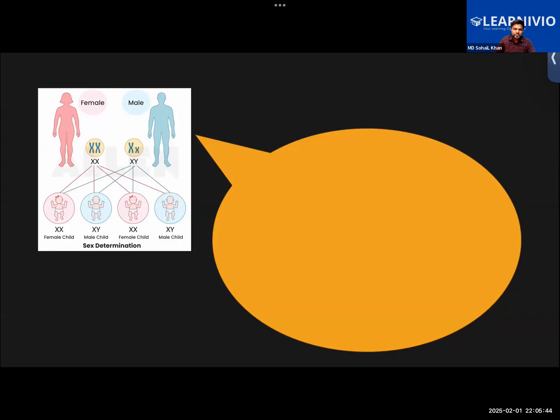So who is to blame for the gender of the child? Like who is responsible for the gender of the unborn child? The male gamete, the male parent basically. So the father is responsible for the sex of the unborn child because he contributes either the X or Y chromosome to the egg. Getting it? Good.